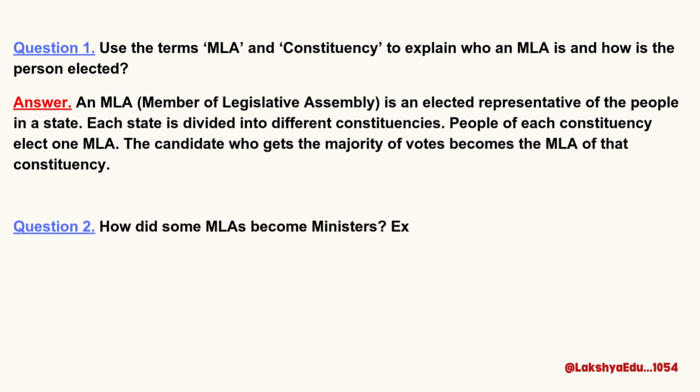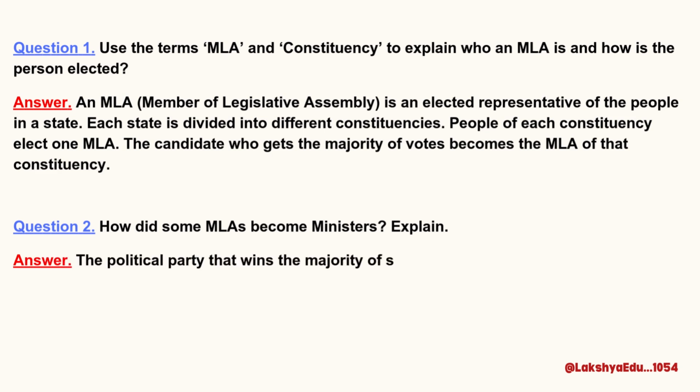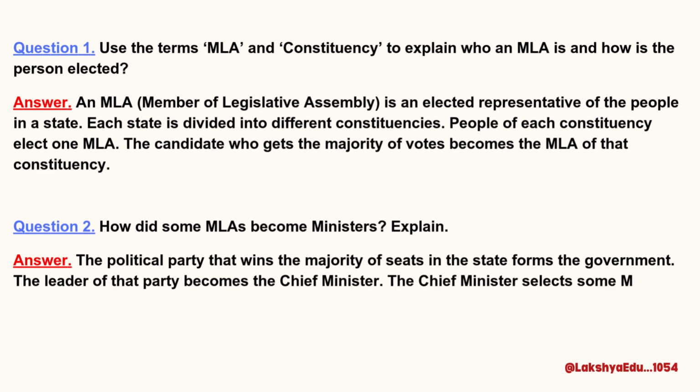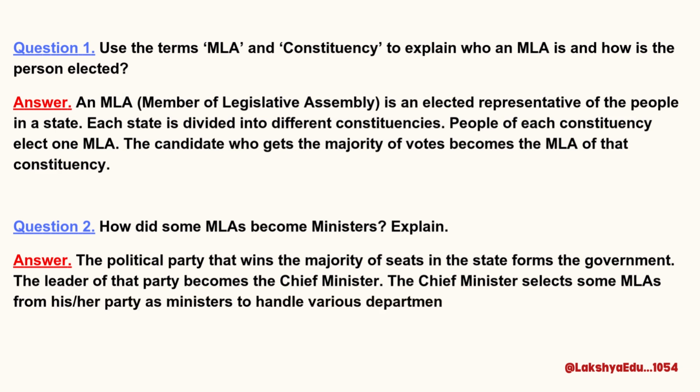Question 2. How did some MLAs become ministers? Explain. Answer. The political party that wins the majority of seats in the state forms the government. The leader of that party becomes the chief minister. The chief minister selects some MLAs from her party as ministers to handle various departments like health, education, agriculture, etc.